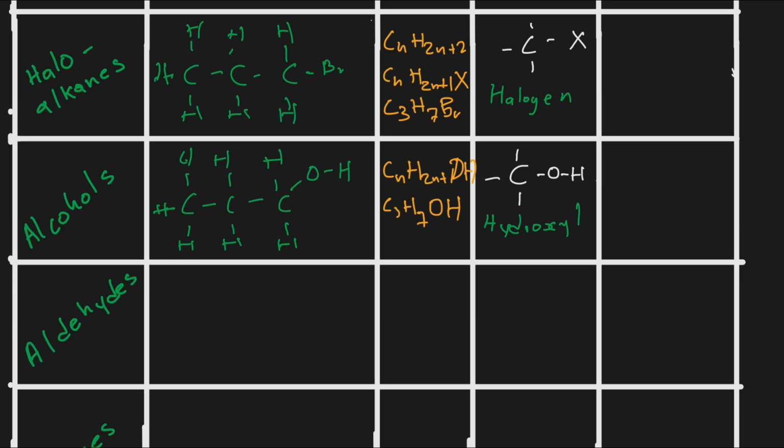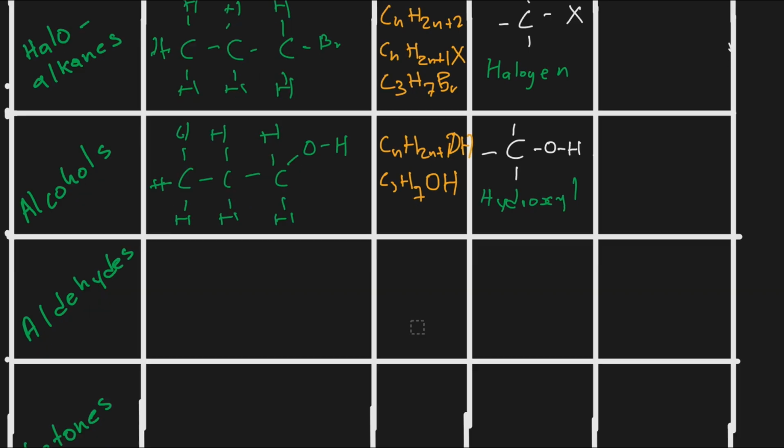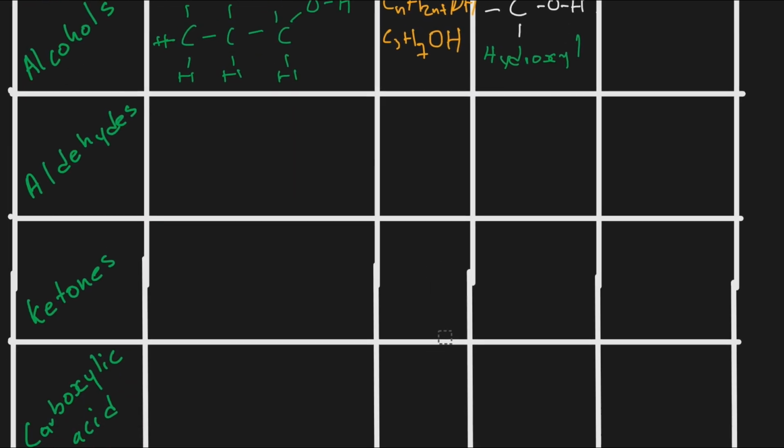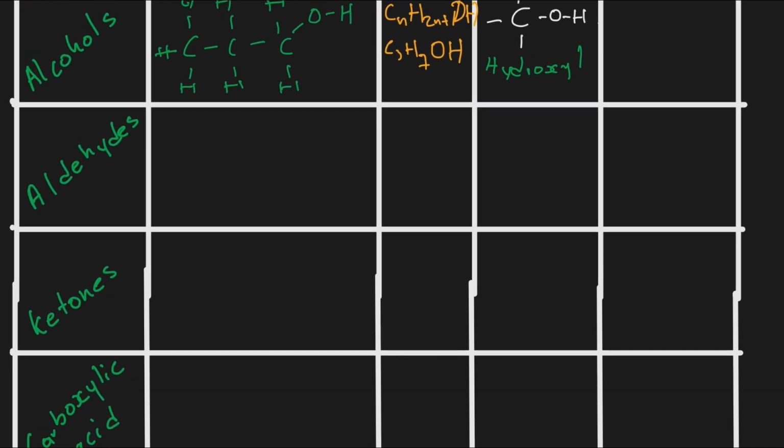Now, if we move to the next homologous series, which is an aldehyde. An aldehyde is actually a type of organic molecule whereby on the chain of atoms, the last or the first atom of carbon will be bonded to oxygen.